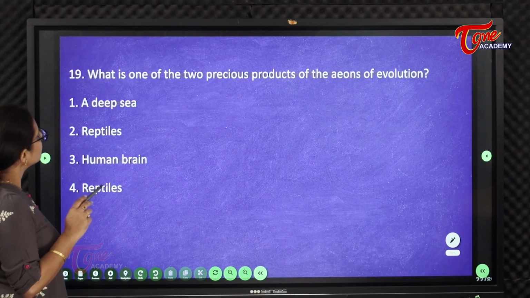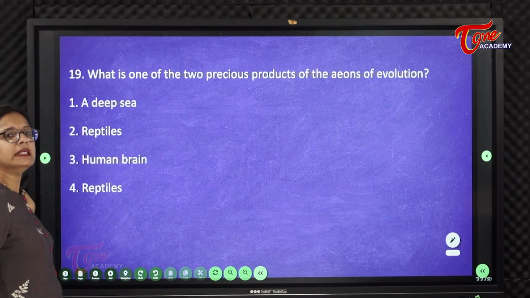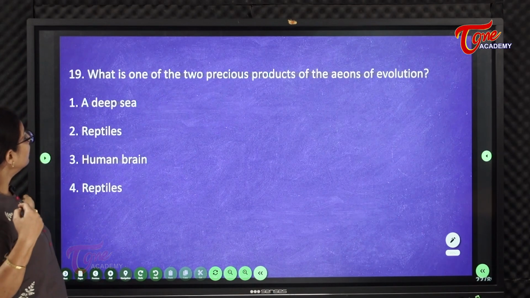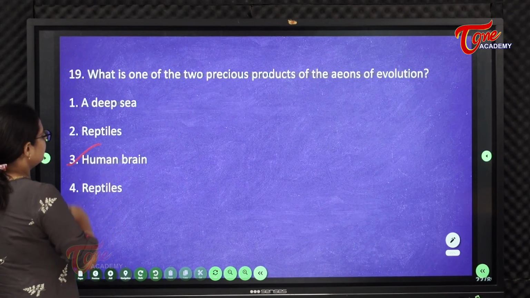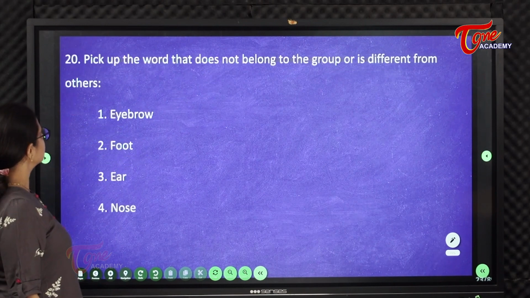Next, what is one of the two most precious products of eons of evolution? Continuous millions of years of evolution. What is the one of the two products? It is the human brain. Reptiles are already there, deep seas are already there. So, the human brain is the answer.